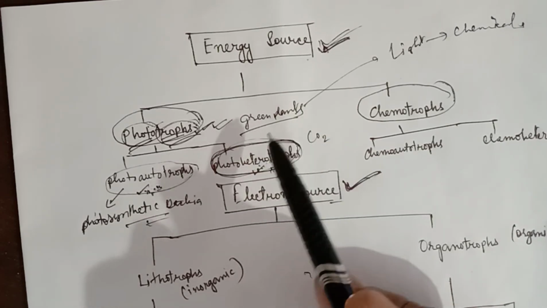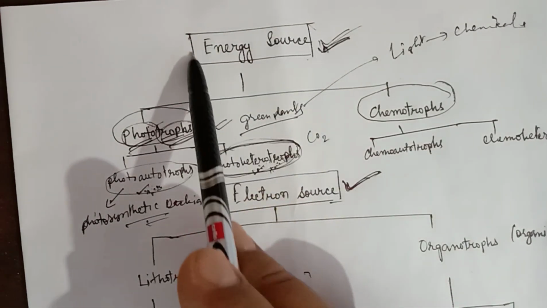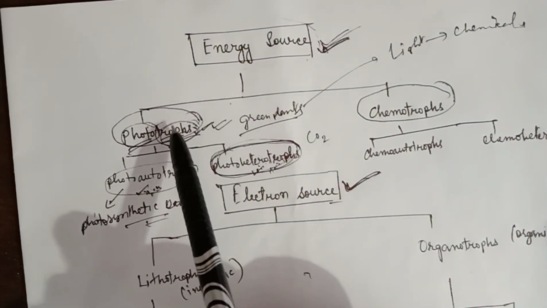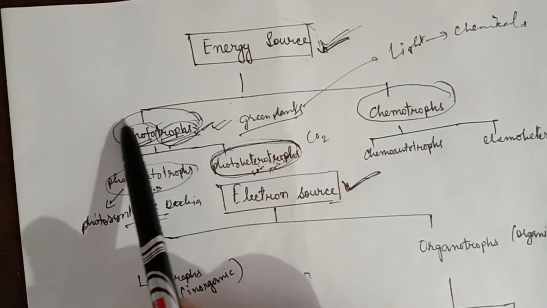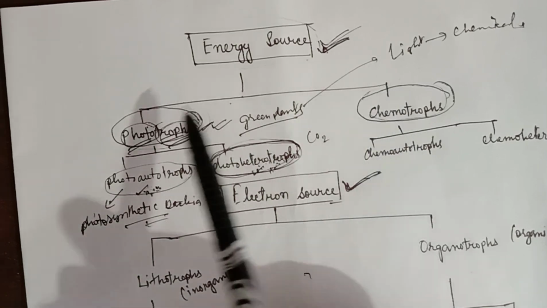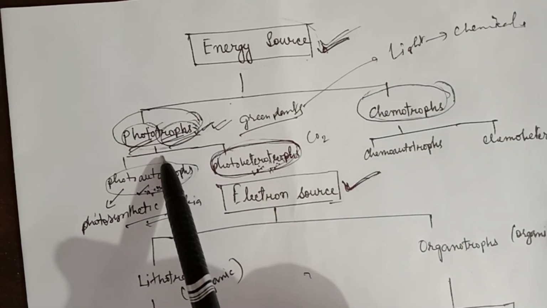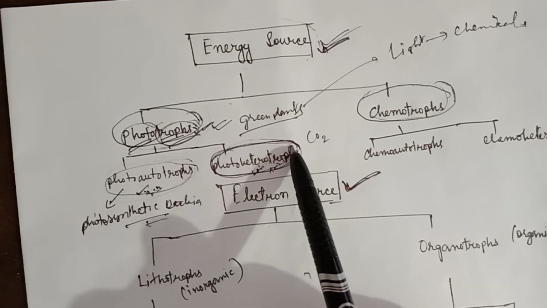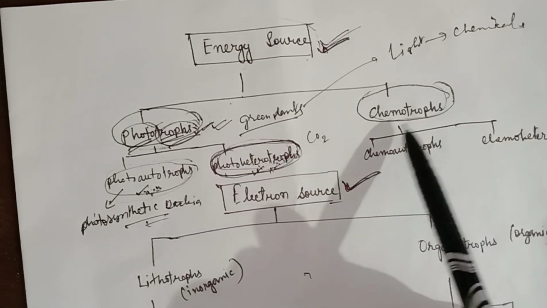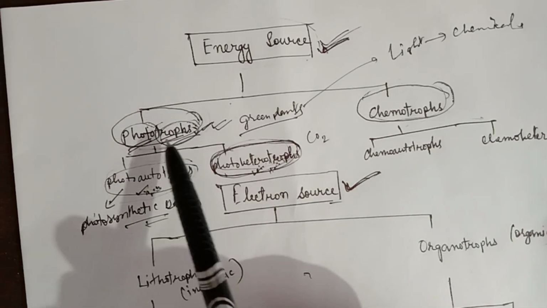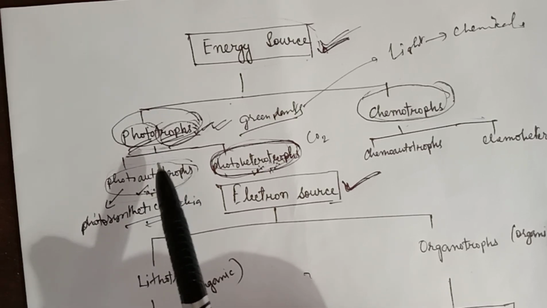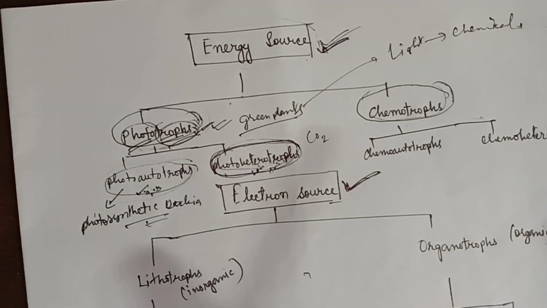So first see this. Based on energy source, the microorganisms are divided into two main groups. They are phototrophs and the chemotrophs. Then the phototrophs are again classified into photoautotrophs and photoheterotrophs. We'll come to the chemotrophs later. So first come to phototrophs. The phototrophs are divided into photoautotrophs and photoheterotrophs.